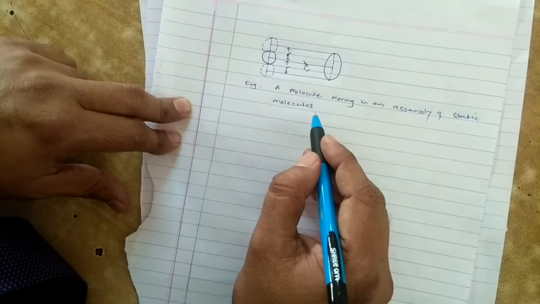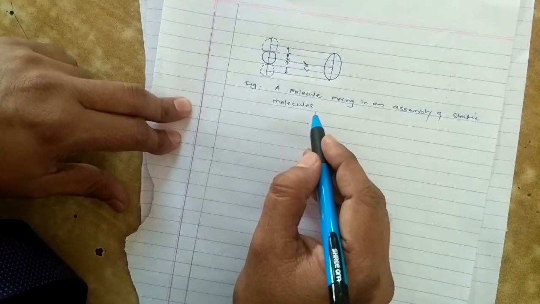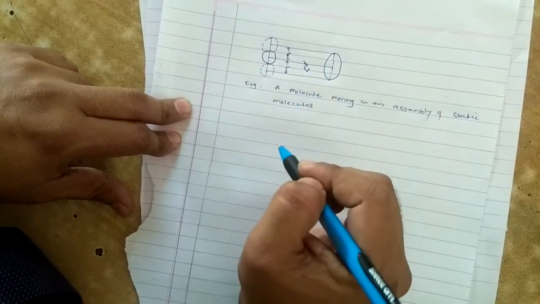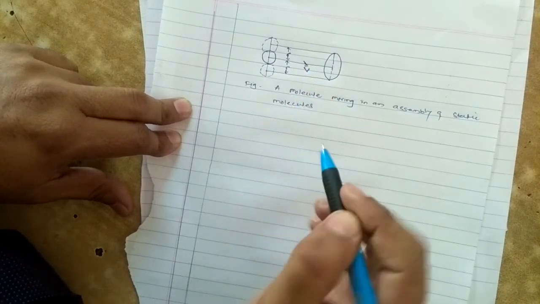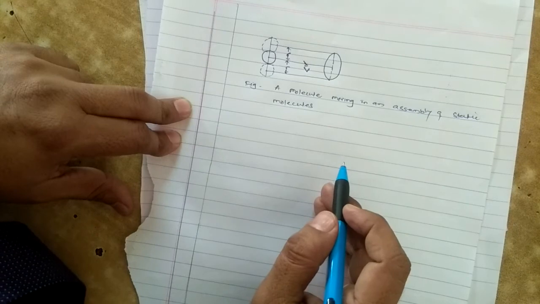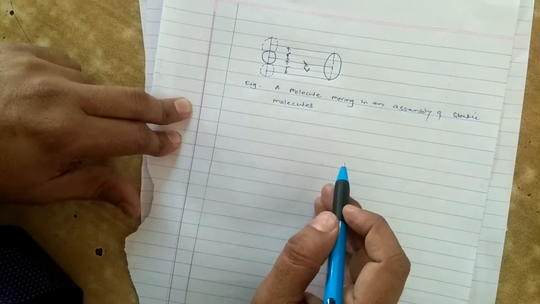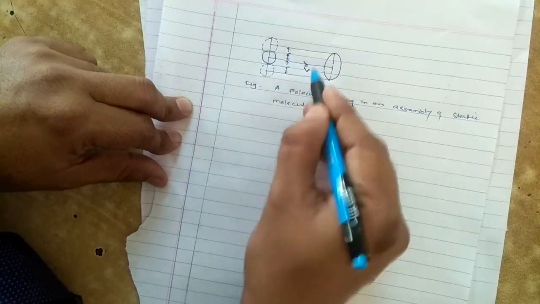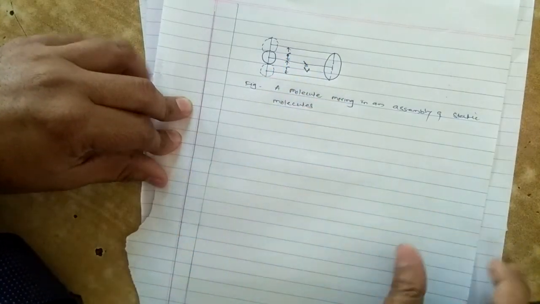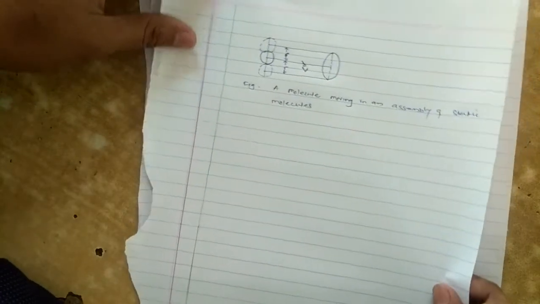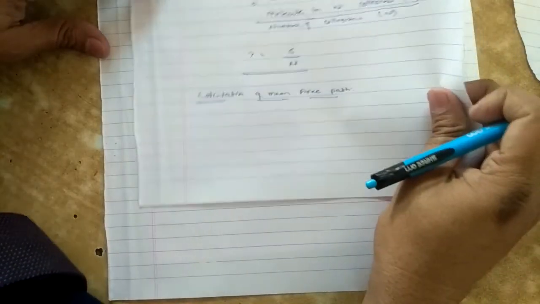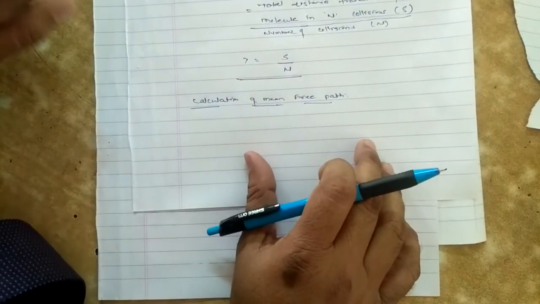In 1 second, the molecule will travel a distance v, and hence it will collide with all the molecules whose centers lie in the cylinder of radius sigma and length v. This is the diagram for the calculation.